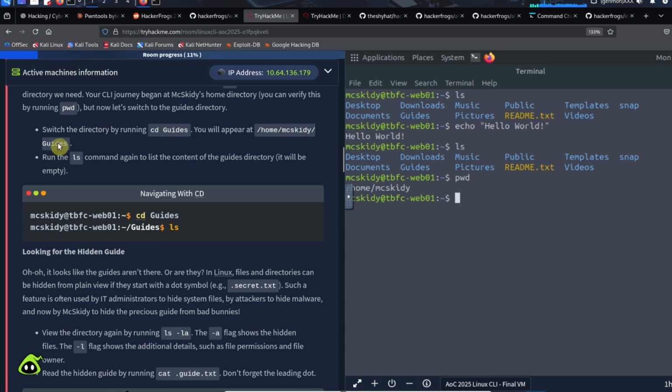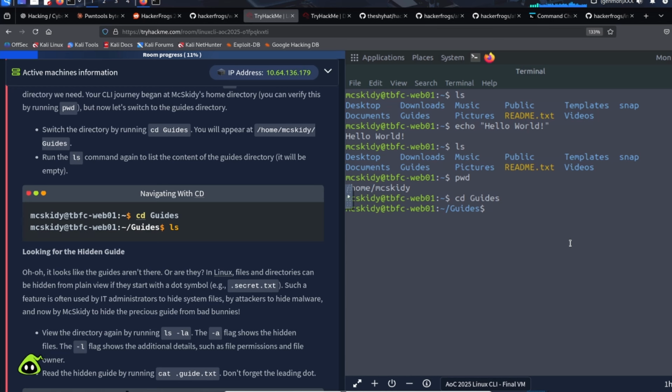It's asking us to go into the guides directory using the cd command. So cd is a command you can use to change directories. And we saw from the ls command that there were a bunch of different directories here. So there's the desktop directory, downloads, music, etc. They want us to move into the guides directory. So you can do cd space and then the name of the directory, guides, and then move into it.